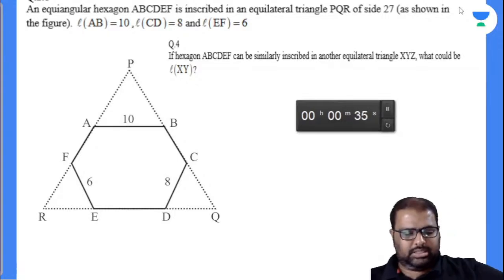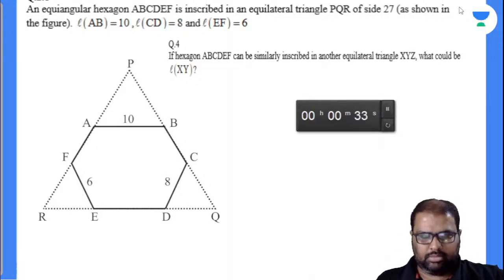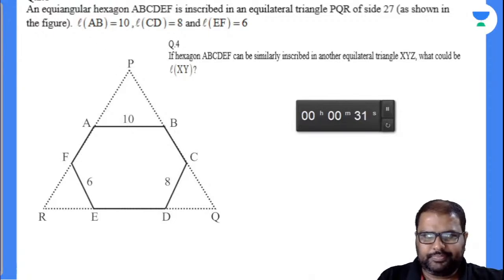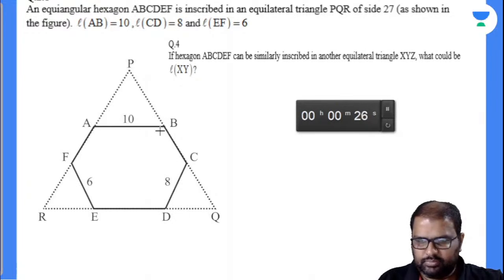Waiting for your answers here. Chalo, I'll do it right. Nobody got the answer there. 25 seconds more.